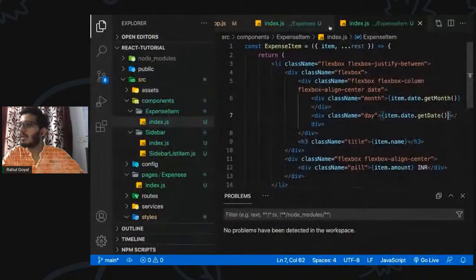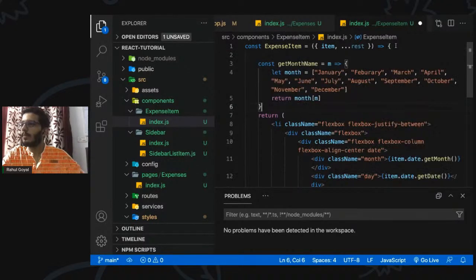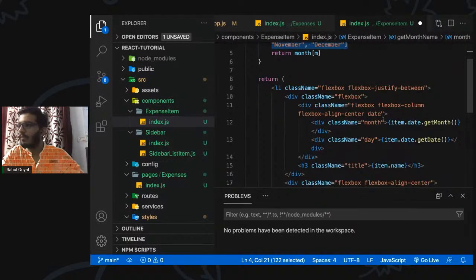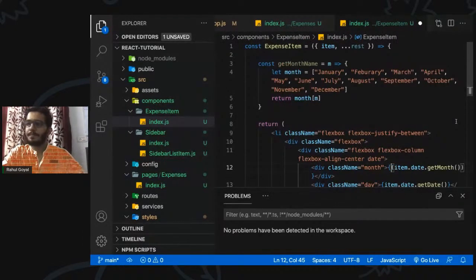So I've implemented a function which returns just the months. Let me quickly copy it down here. This is just a function that takes the index and returns the relative month name. So we can use this.